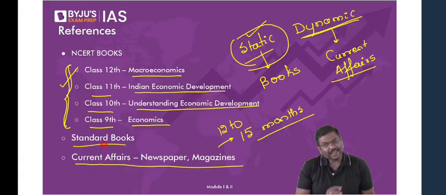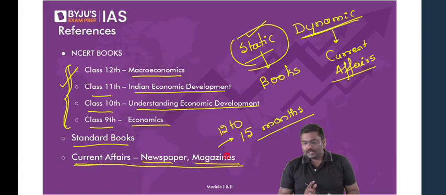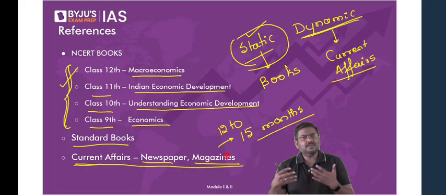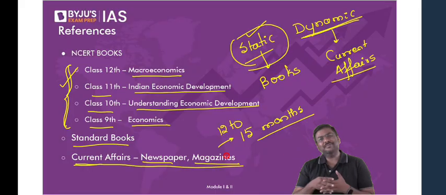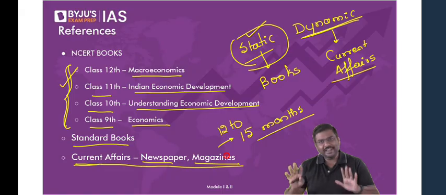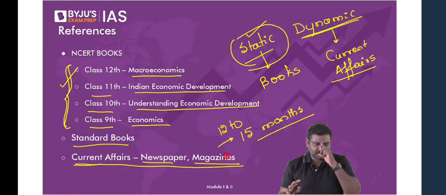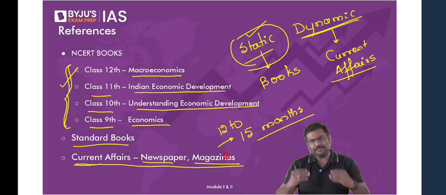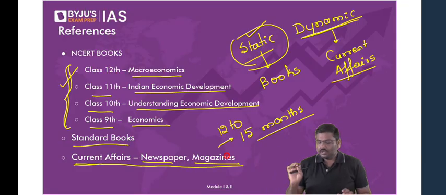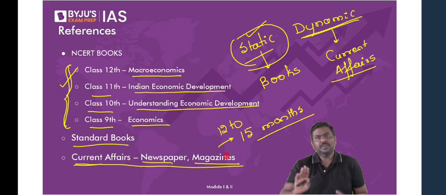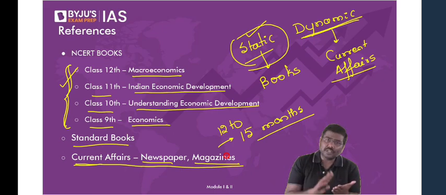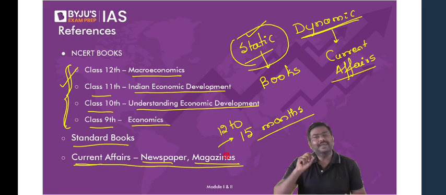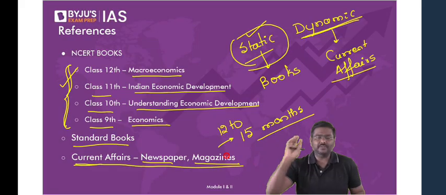So, any one standard book, and for current affairs, newspaper as well as magazine. Now, many of you are asking which is the best magazine, which is the best newspaper. Again, the argument remains simple. Most of you are reading The Hindu, because you have been told The Hindu is the best. You have been trained to read The Hindu. Read it, I don't have any problem. But my argument is very simple: along with The Hindu, read any business-related newspaper every day.